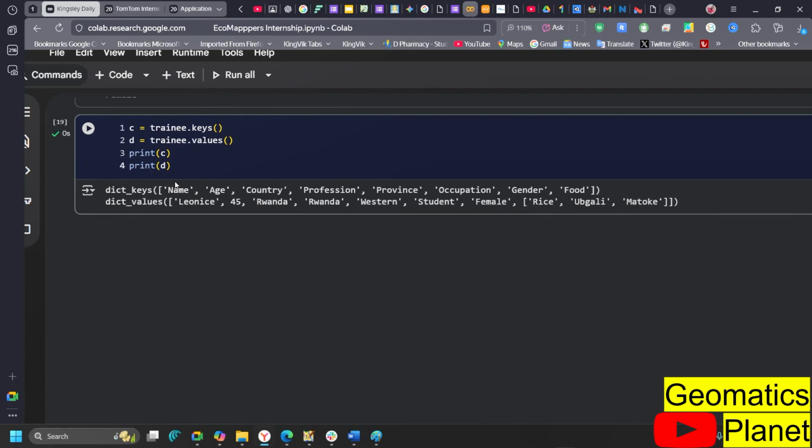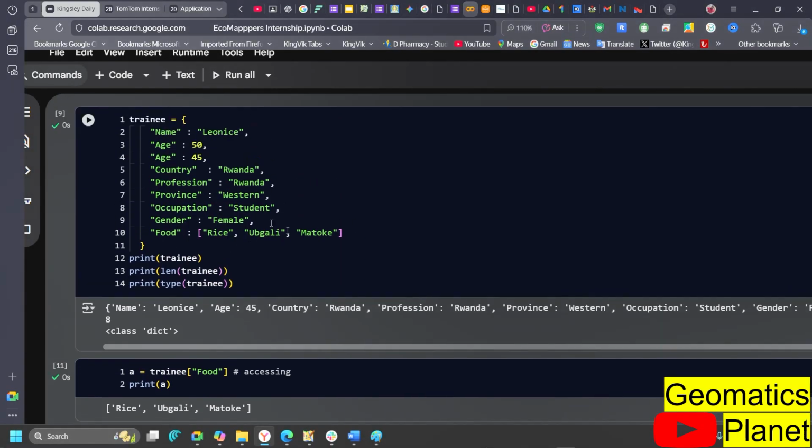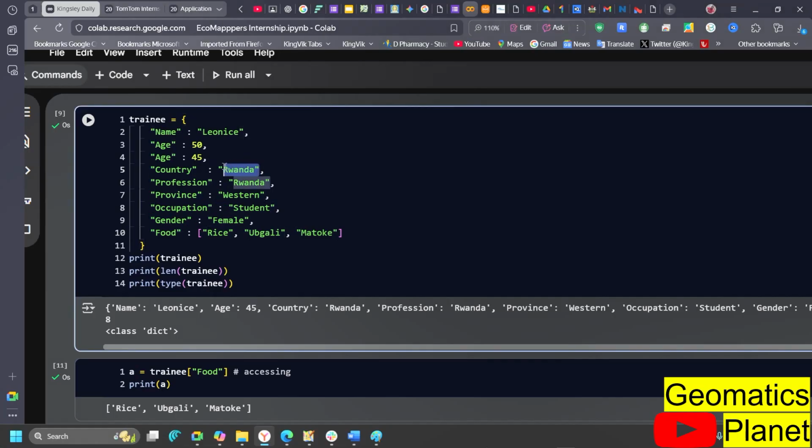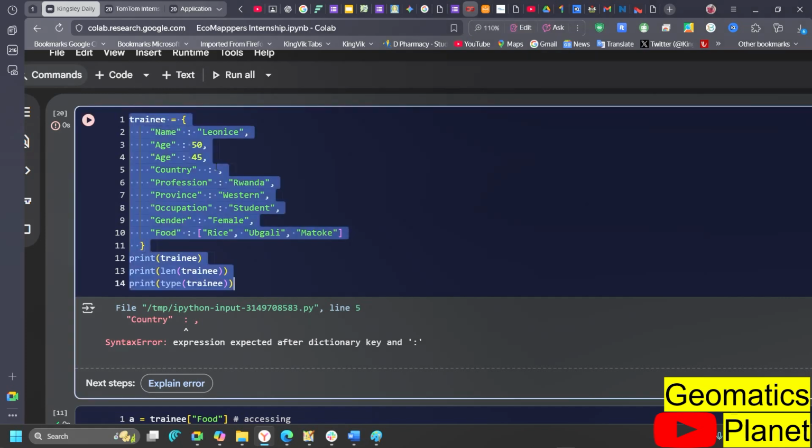So you can see the dictionary key, it gives you everything, because I mentioned trainee, then also trainee. So it goes into the dictionary to get me all the keys and all the values. You can see all the keys and the values as they come in, matching each other. Now another thing is that when you have key, you're supposed to have value. So you cannot have an empty key or empty value like this. So you are likely not going to get any result on it.